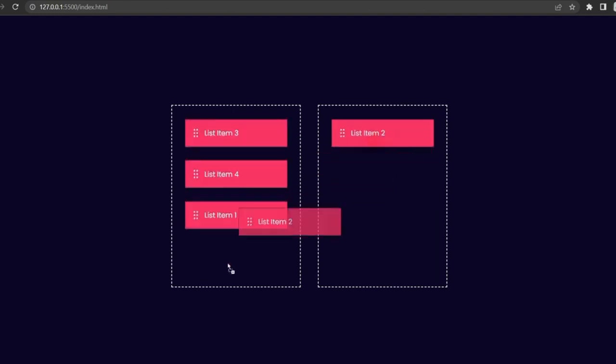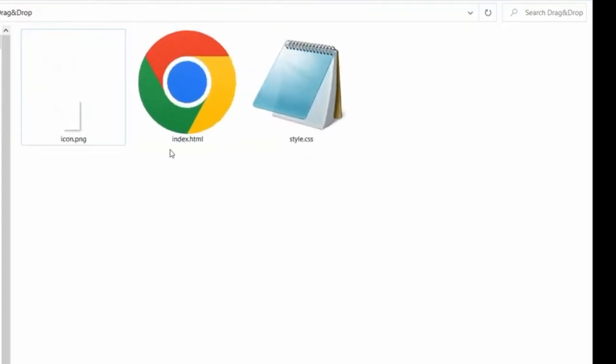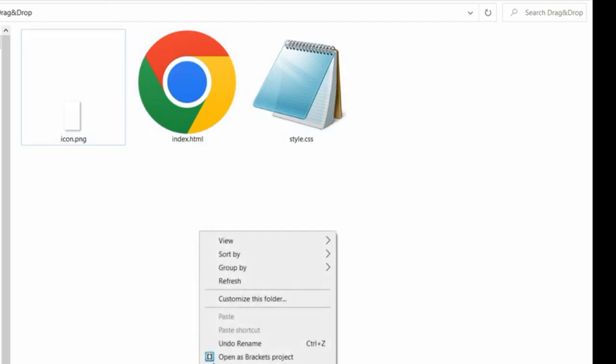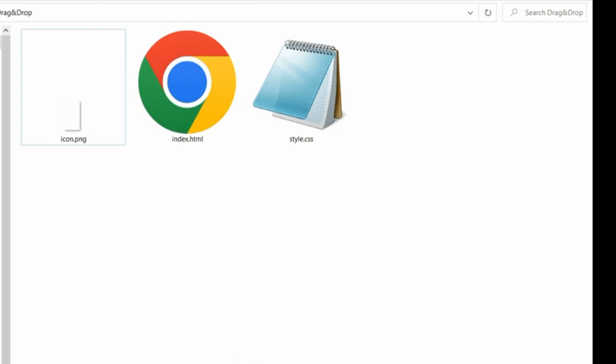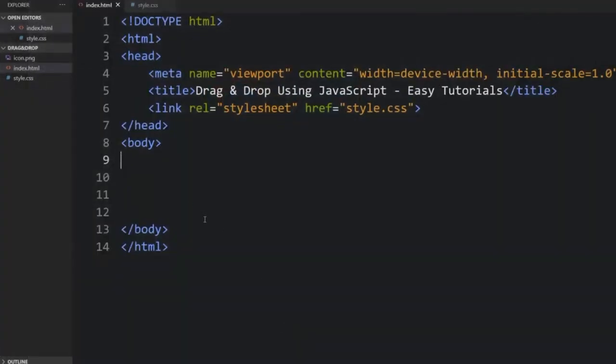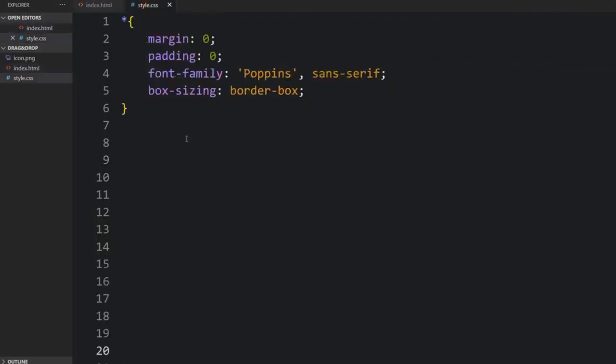All right, I have my folder open, with my HTML, CSS, and the little icon I'll be using to accomplish this. Let me just open this in the code editor, and you can use any code editor of your choice. This is the HTML file I've added here, and this is the CSS file I've added already.